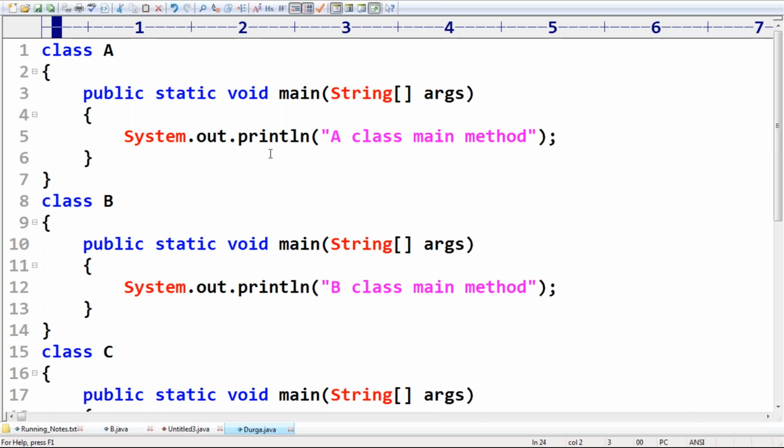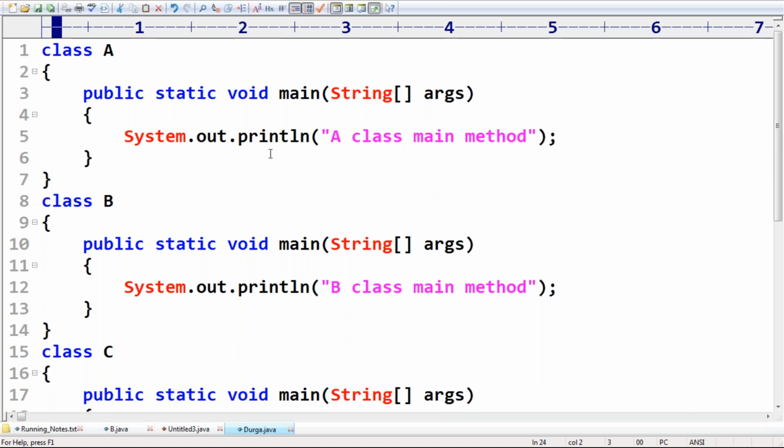Any doubt? Can you please confirm any doubt about this? Yeah, Syed. What is the meaning of if there is a relation between A and B? What does it mean? I mean, parent to child you are talking about? Child and parent, no problem at all. What is the issue? It is acceptable. Even if there is a relation, it is also acceptable. Same behavior will be there.